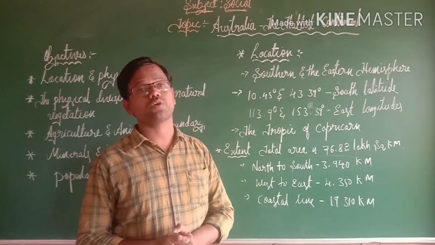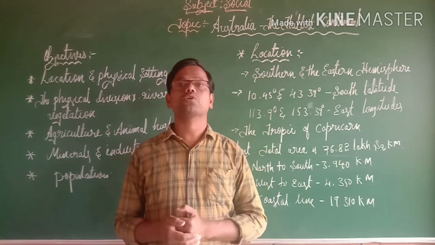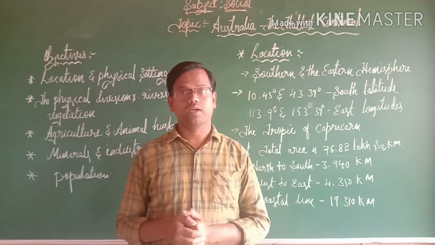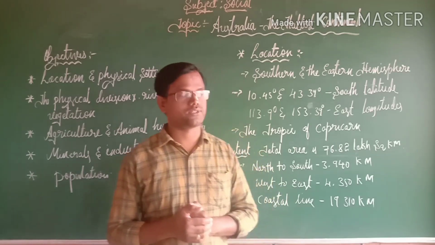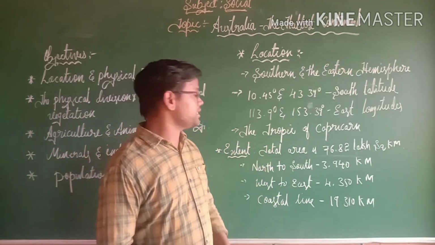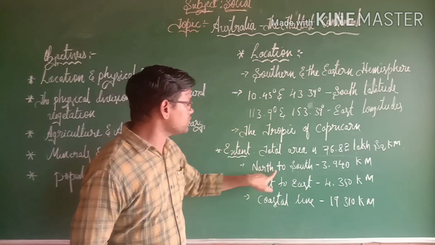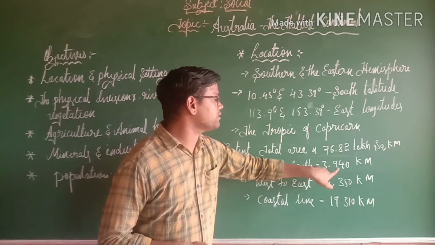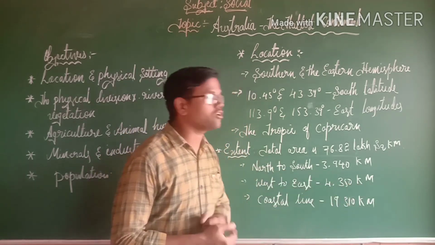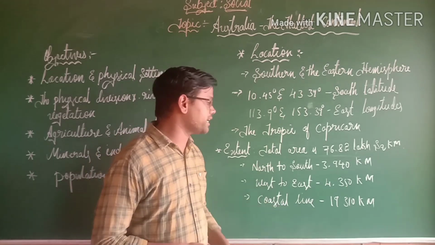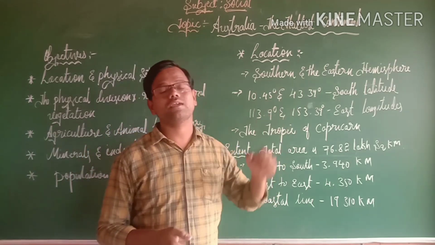The next important point is extent. Australia is the smallest continent in both area and population. Australia is double the size of India and smaller than the USA. Australia's total area is 76.82 lakh square kilometers, and from north to south it extends 3,940 kilometers, and from west to east 4,350 kilometers, and it has a total coastline of 19,310 kilometers. So this is the extent of the Australia continent.